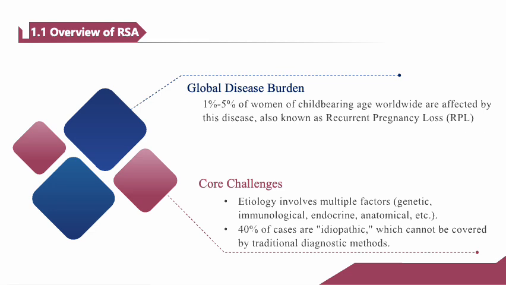Recurrent spontaneous abortion, also known as recurrent pregnancy loss, is a multifactorial condition. It involves genetic, immunological, endocrine, and anatomical factors, with 40% of cases being idiopathic, meaning the causes remain unexplained by traditional diagnostics. This presents significant challenges in both diagnosis and treatment, emphasizing the need for better tools.